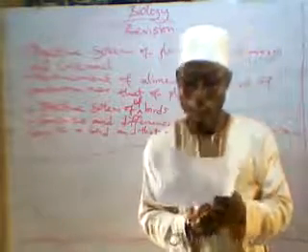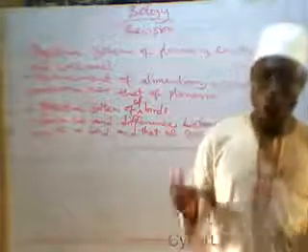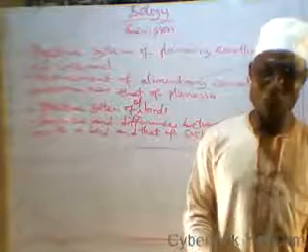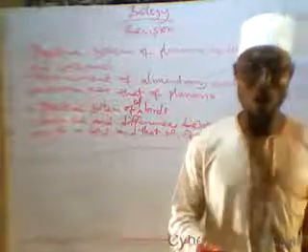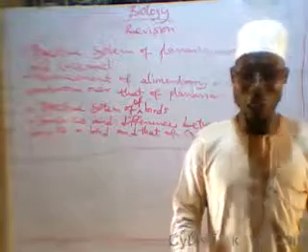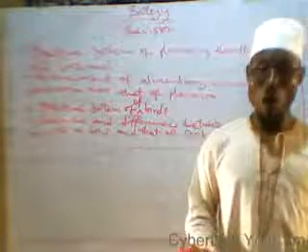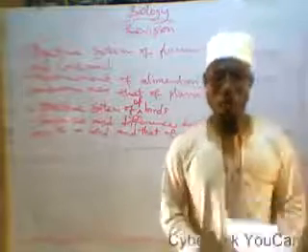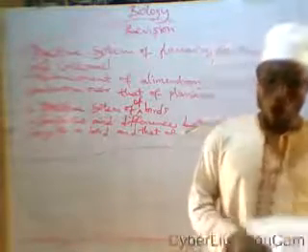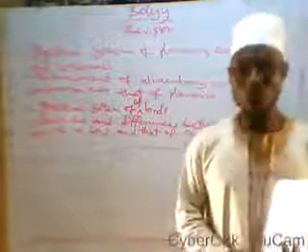Then, after the digestive system of birds, we discussed the transport system and transportation in living organisms. Under this topic, you were given the meaning of transportation. Transportation is the movement of materials in the body from where they were produced to other parts of the body where they are used, excreted, or stored.